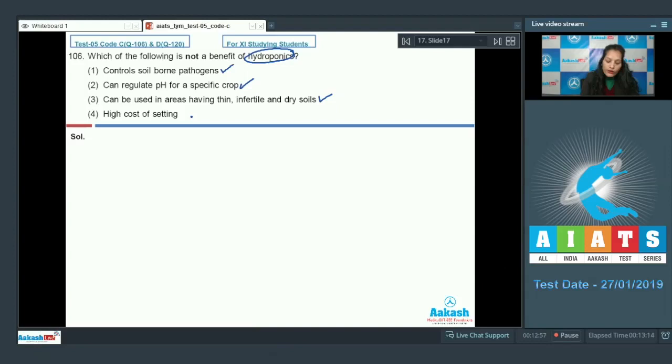So fourth is high cost of setting. It has high cost of setting, but this is not a benefit of hydroponics. It's a disadvantage of hydroponics. So the correct option for the given question is option number 4. Let's move on to the next question.